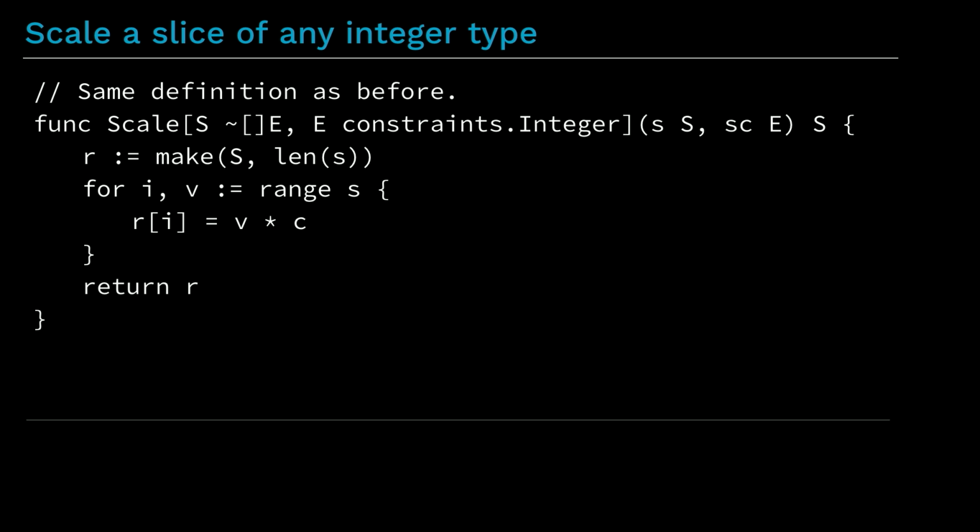The simplest and by far the most common case of constraint type inference uses a constraint of the form tilde type for some type, where that type is written using other type parameters. We can see this in the scale example. The type parameter S has the form tilde followed by a type written in terms of other type parameters, in this case the type parameter E. Since S is written in terms of E, if we know the type argument for S, we can infer the type argument for E. S must be a slice type, and E is the element type of that slice.